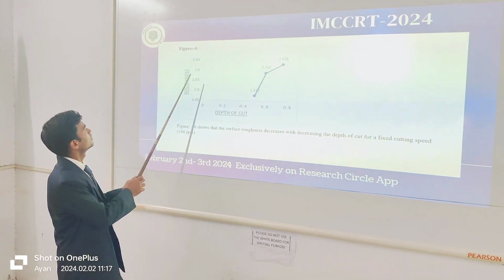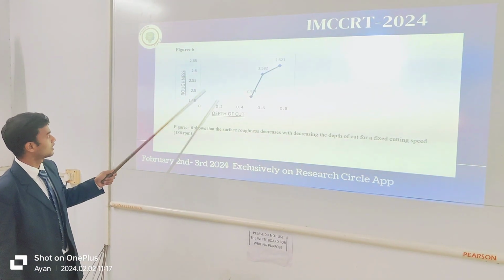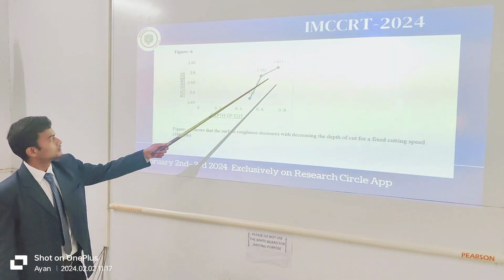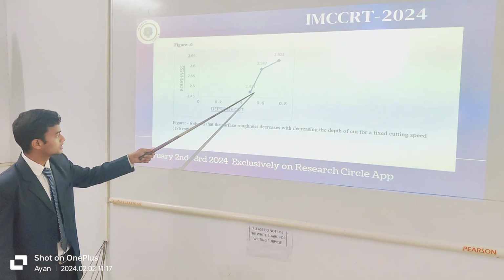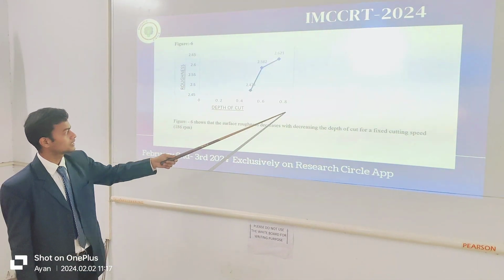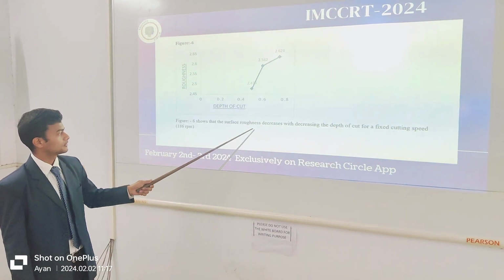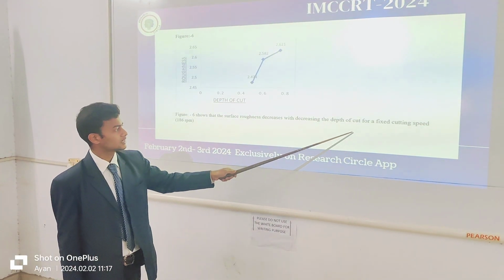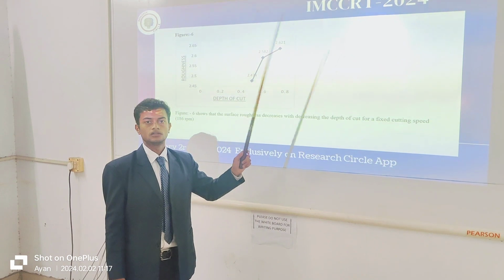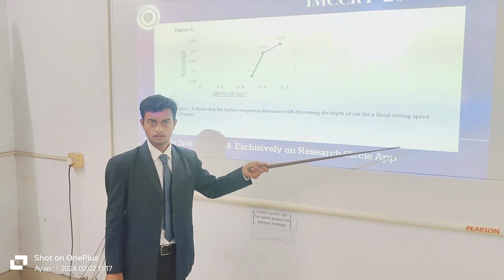In the second slide, the second table, roughness versus depth of cut, this is also showing a trend. When the depth of cut is increasing, the roughness increases. Vice versa, the surface roughness decreases with decreasing depth of cut. In this also, the RPM is fixed.